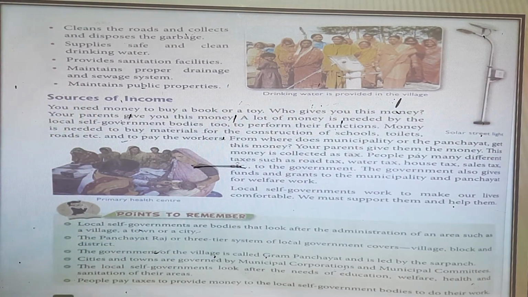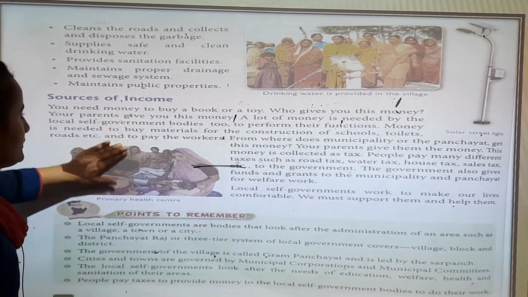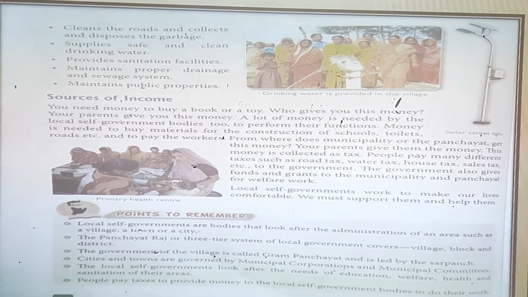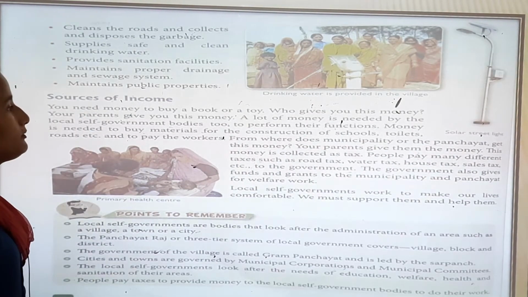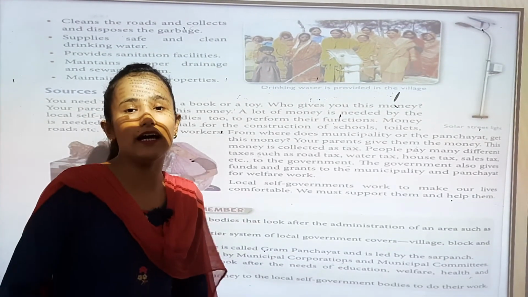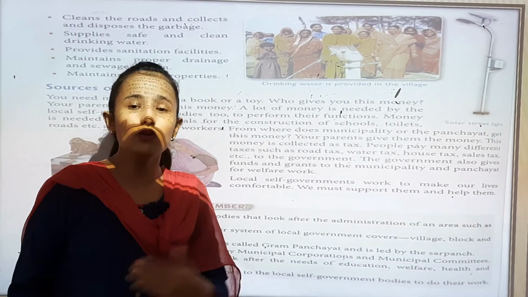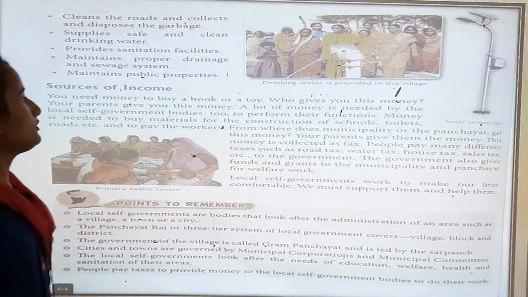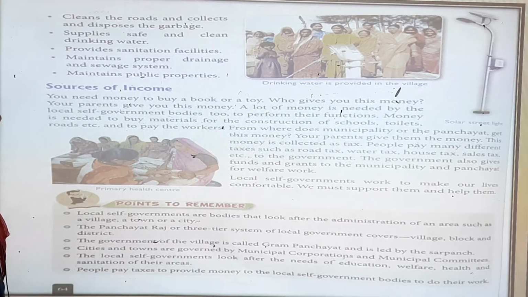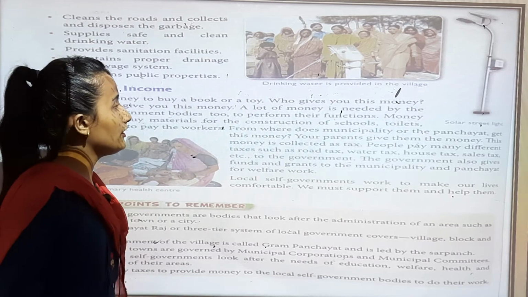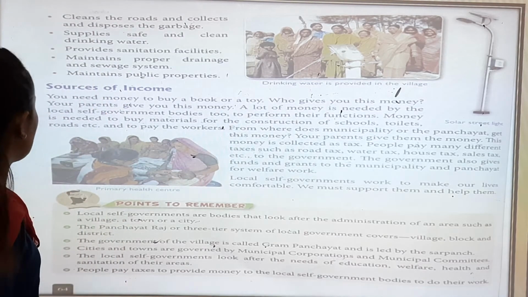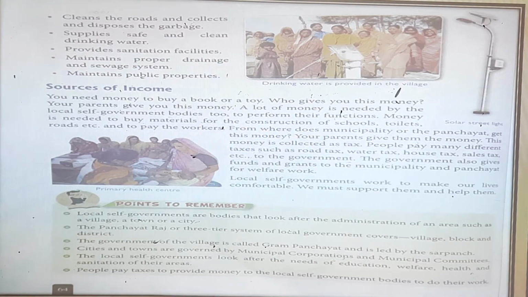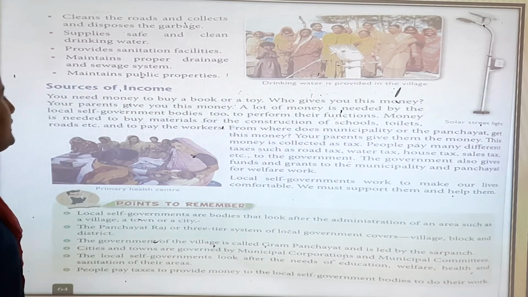Okay. Now, sources of income. You need money to buy a book or a toy. Who gives you this money? For example, you need to buy a book or you need to buy a toy. Who gave you money? Your parents used to give you, right? A lot of money is needed by the local self-government bodies too. To perform their functions, money is needed to buy materials for the construction of schools, toilets, roads, etc.